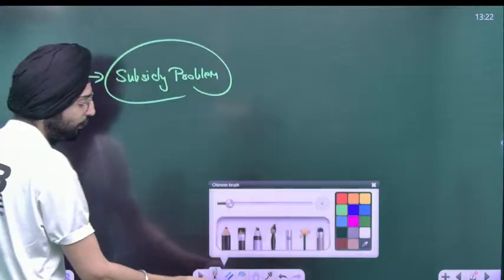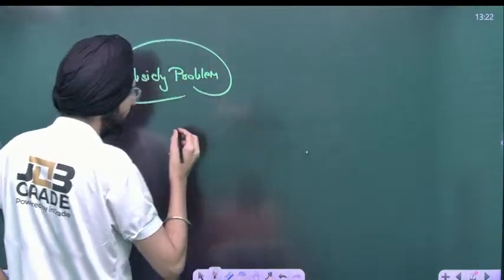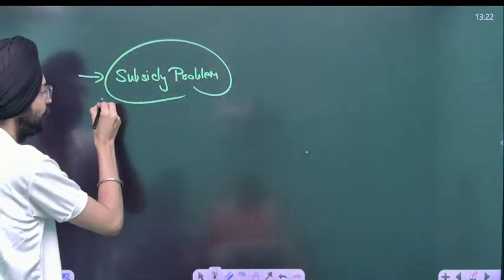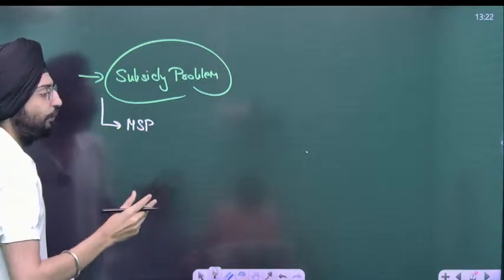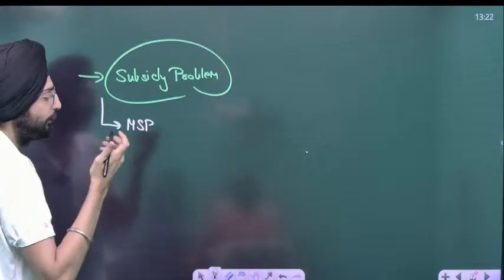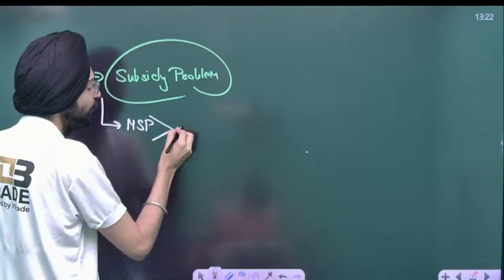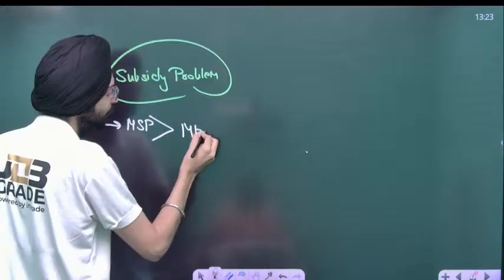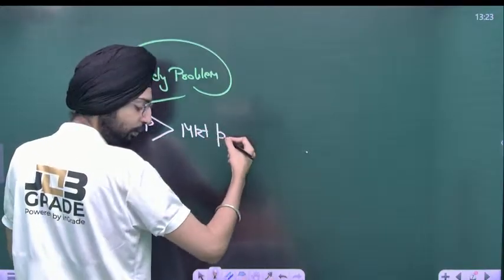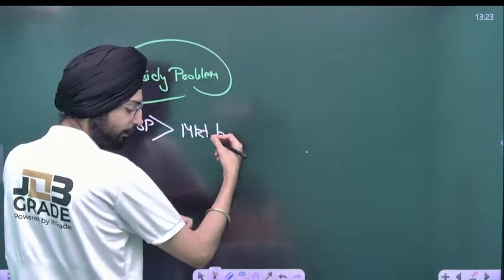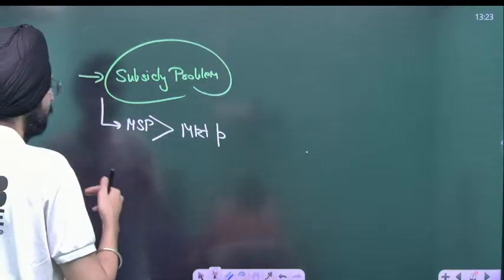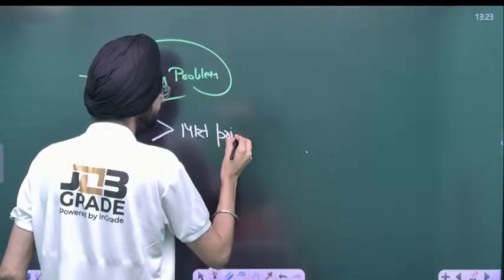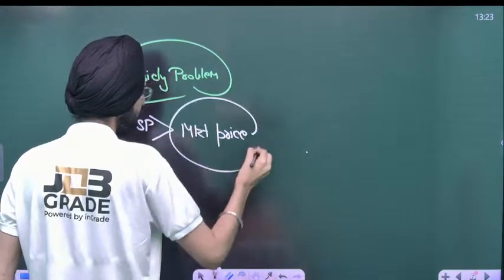What's the subsidy problem? Sir, the problem associated with subsidy is what we know as MSP. MSP is nothing but a minimum support price that's offered to the farmers over and above the market price.